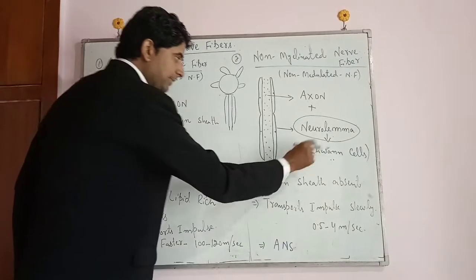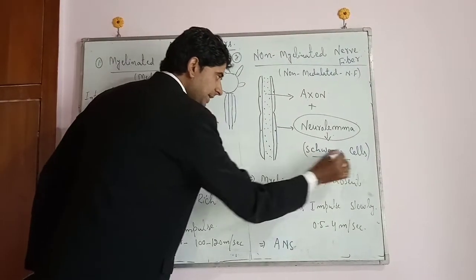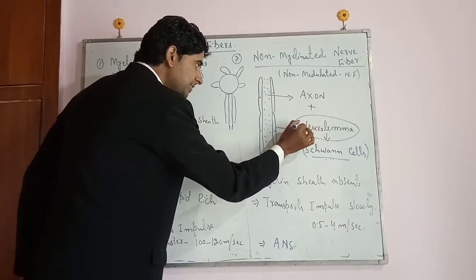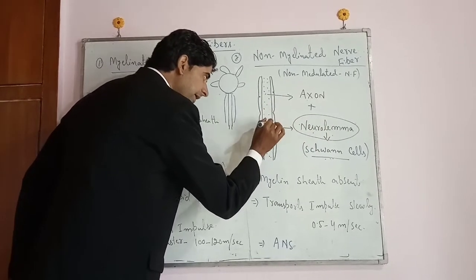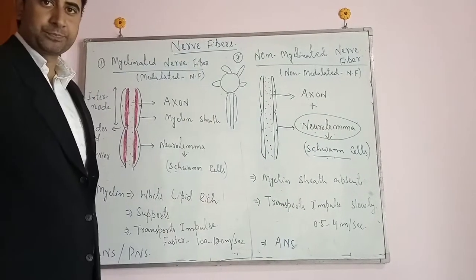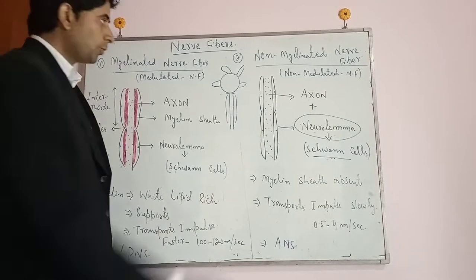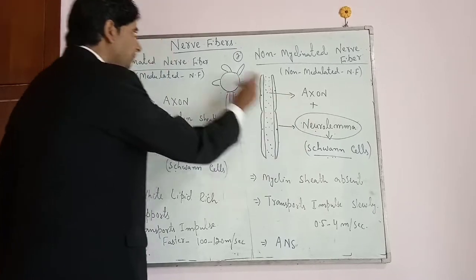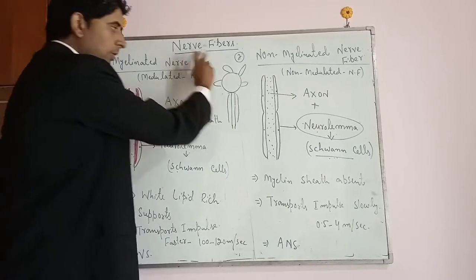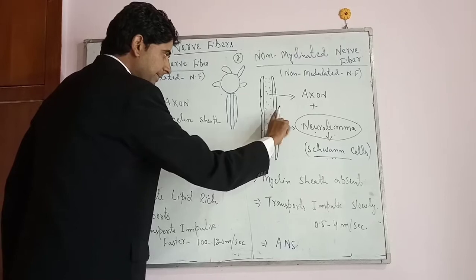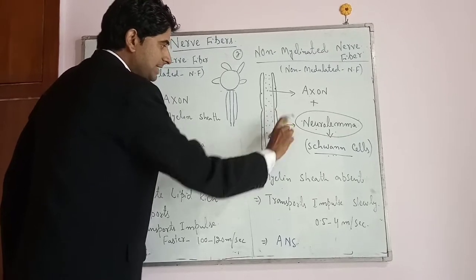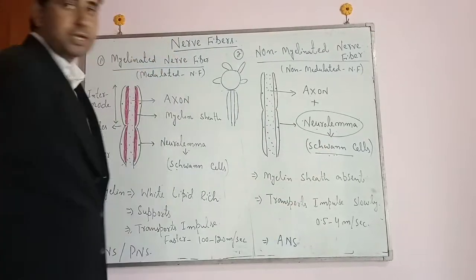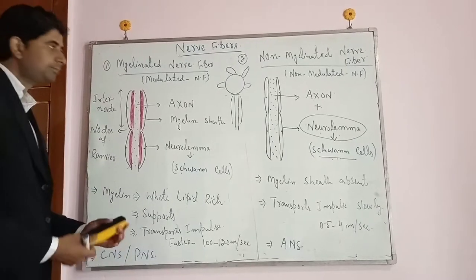So one type of cell, that is a Schwann cell, forms the neurolemma, and this neurolemma covers the axon of a neuron. So when axon is covered by means of the neurolemma, उसी को हम कहते हैं nerve fiber. और neurolemma क्या है? It is made up of elongated and flat cells. Those flat cells are called as Schwann cells.